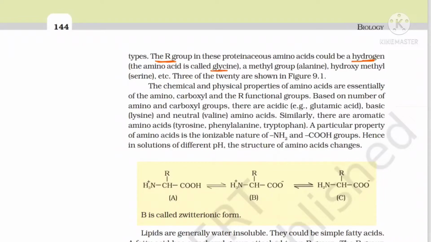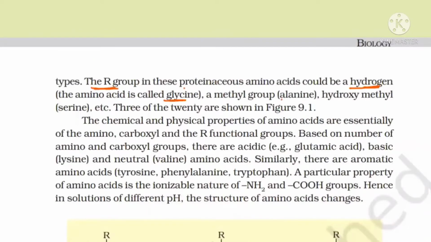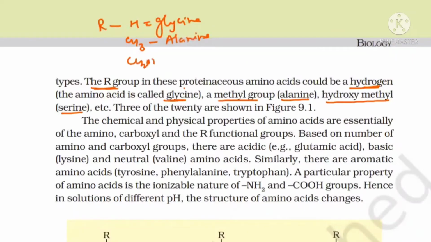We can learn this better this way. Glycine will have only hydrogen, alanine will have only a methyl group, and serine will have a hydroxymethyl group. Clear beta? So for the R group you can write H for glycine, CH3 for alanine, and CH2OH for serine. So the variable R group can be replaced by H in glycine, by CH3 in alanine, and by CH2OH in serine.